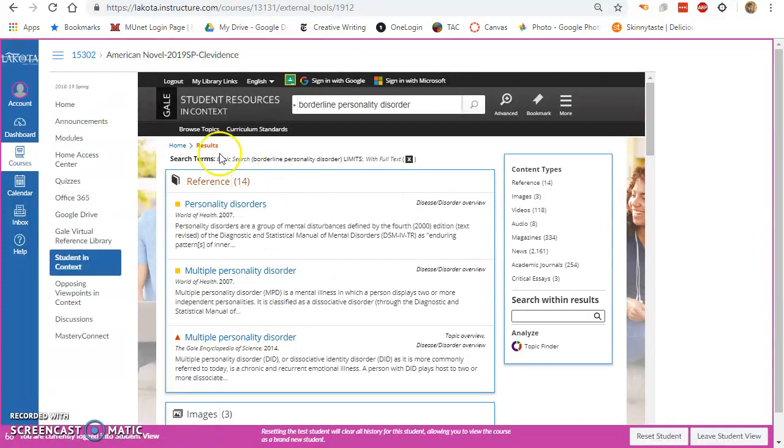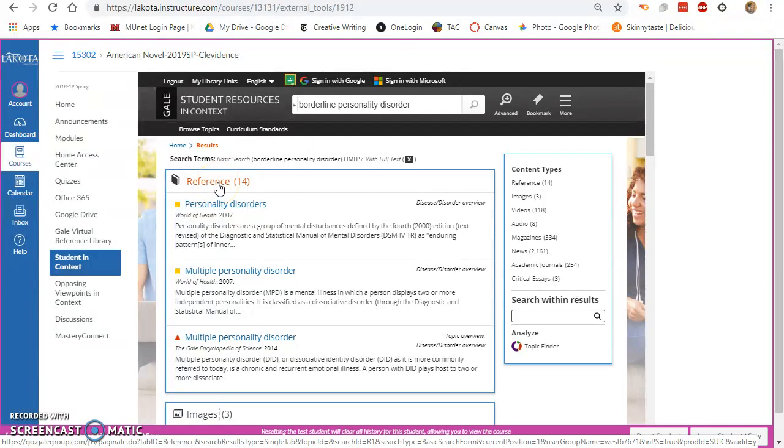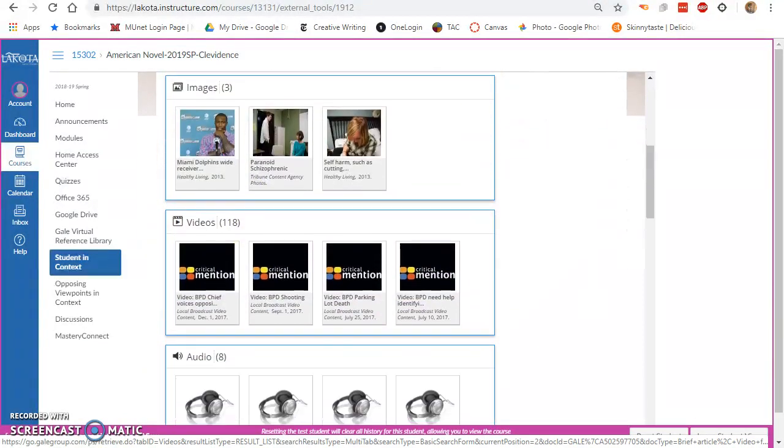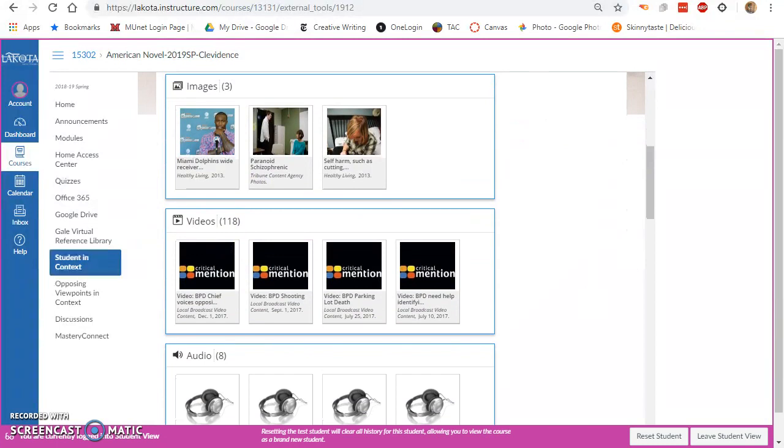So we have some reference books and reference dictionaries. That's a really good place to start. I see World of Health right here. That seems like a reliable publisher, World of Health. And Encyclopedia seems good. They'll also show you images. That's useless to me. I'm going to skip that.